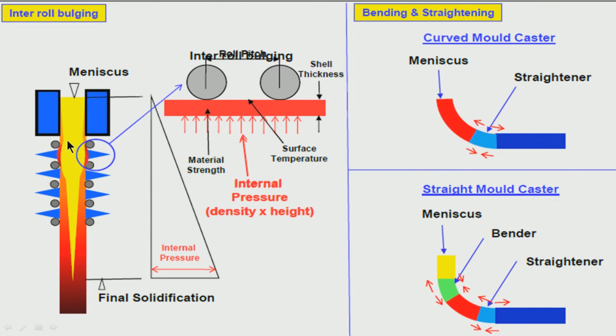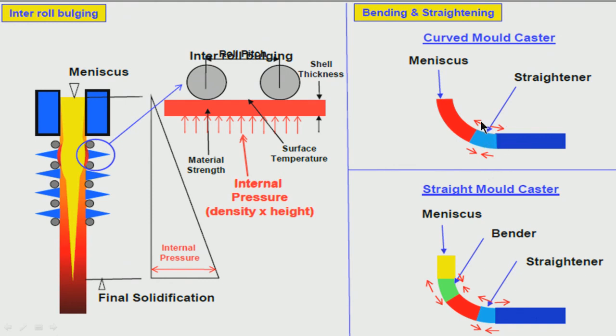So, what is important to understand is that the solid shell is not static, it is under movement, it is undergoing a lot of stress. There may be ferrostatic pressure from the liquid still. During bending, during straightening, there is a lot of pressure on the surface, on both the surfaces.